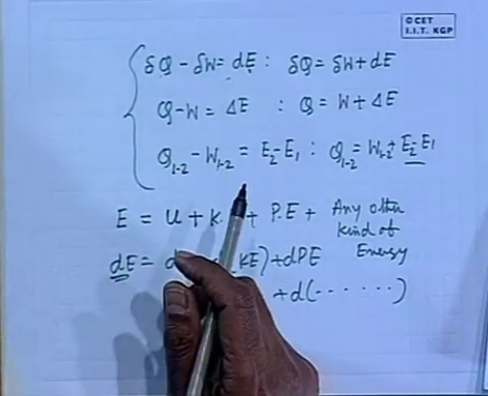So internal energy is therefore a property of the system, a state variable, which equals the difference between heat and work. Another important point you must know: the definition of internal energy in classical thermodynamics is given through its difference. I am not going to define internal energy by its absolute value, but initially in terms of its difference. That means heat minus work is the difference in internal energy, not the internal energy itself.